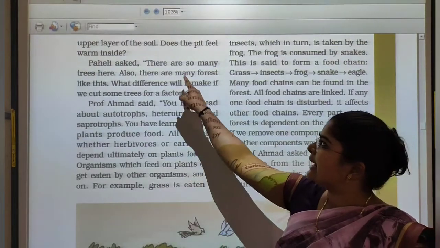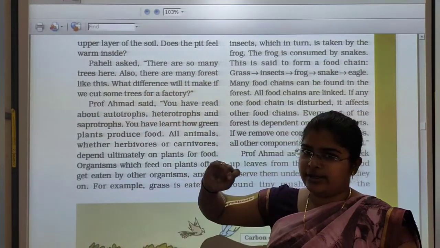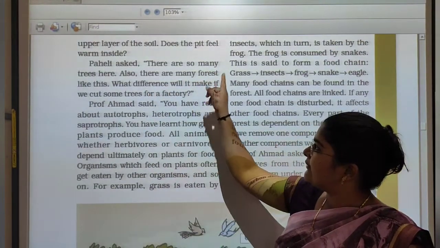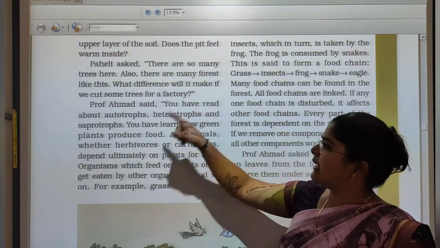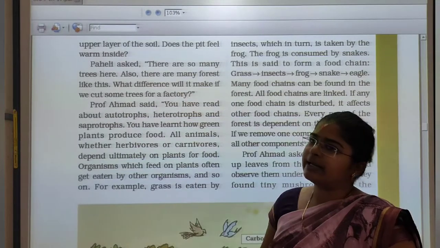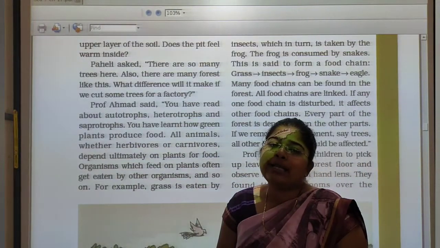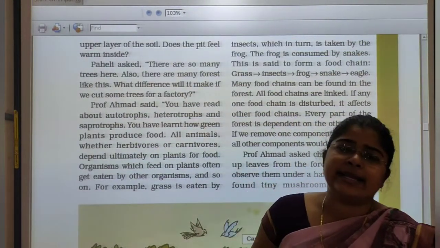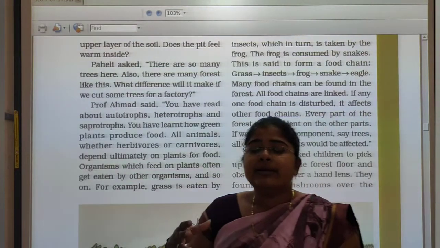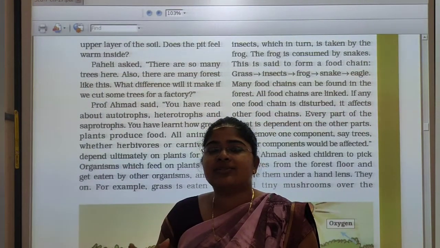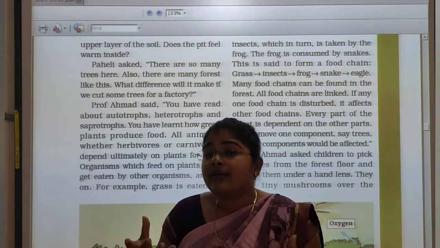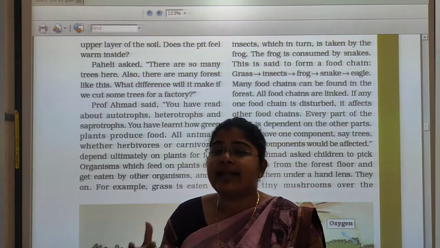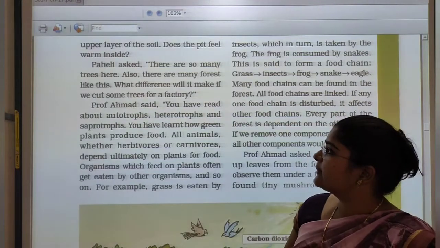Finally, as there are so many trees here, also, there are many forests like this. What difference will it make if we cut some trees for a factory? So Paheli says that so many trees are here and the same forests are on the other side. Then if we cut some trees for factories, what is the difference?